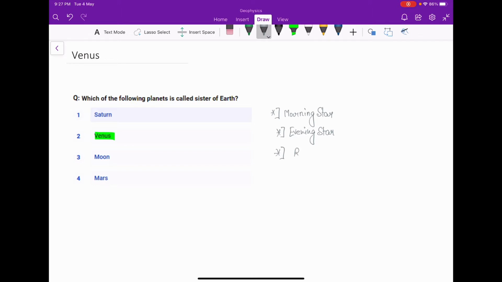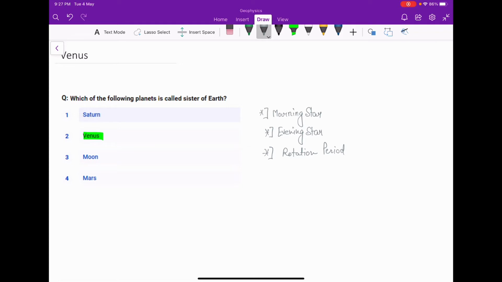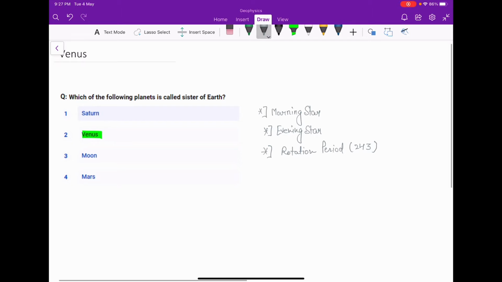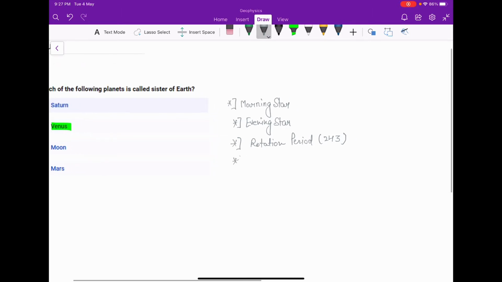the rotation period of Venus is near about 43 Earth days, and the revolution period is 224.7 Earth days.